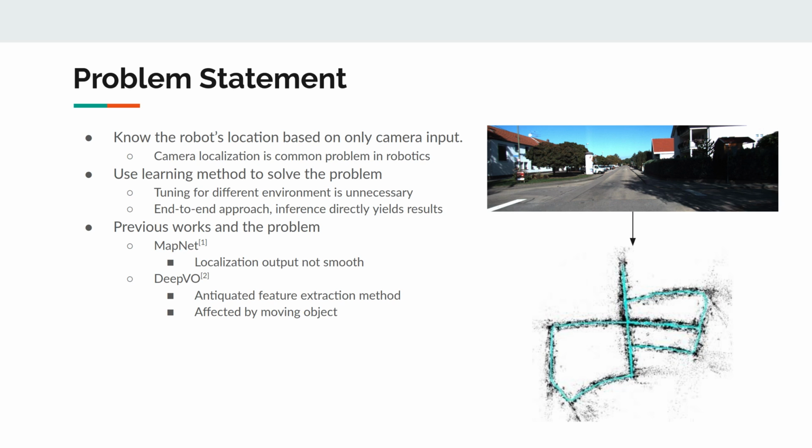We're using a learning method to solve the problem because, first, tuning for different environments isn't necessary, because the learning method only needs to train under different datasets to be able to work under different environments. The second reason is the learning method is end-to-end, which means after inference, we can directly use the result. Previous works on the problem include MapNet and deep visual odometry, which all have their respective flaws.